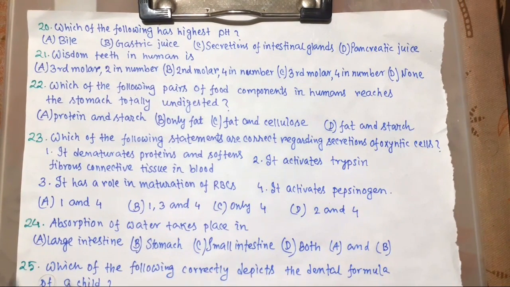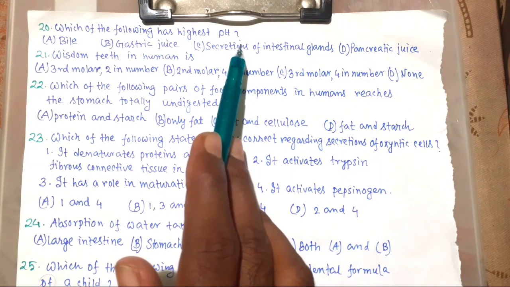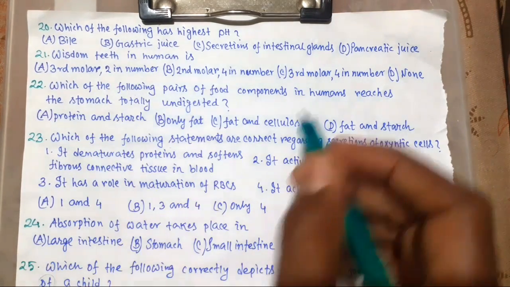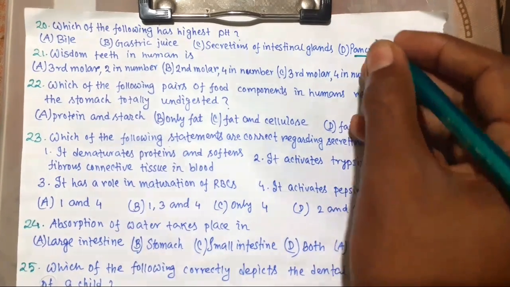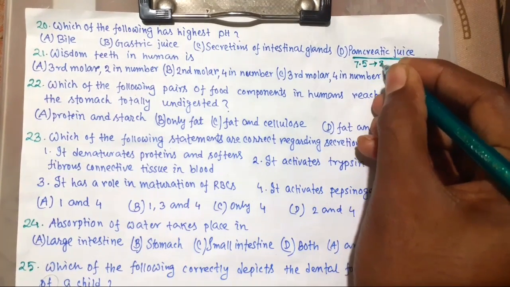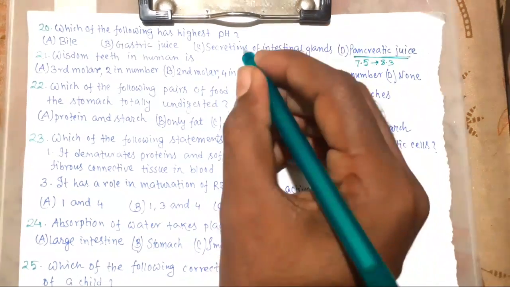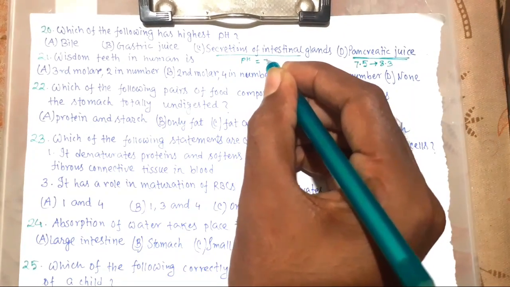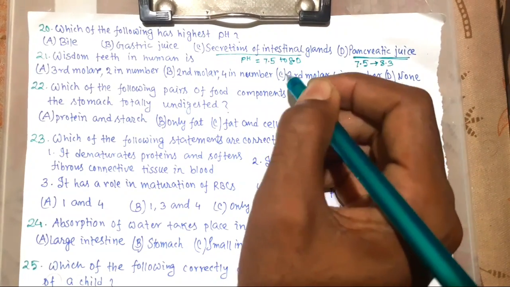So now number 20. Which of the following has highest pH? Pancreatic juice has the highest pH, 7.5 to 8.3. Secretion of intestinal glands has pH 7.5 to 8.0.